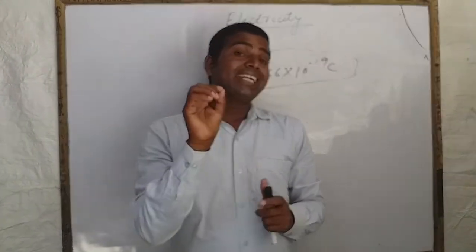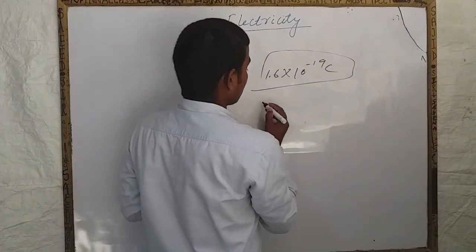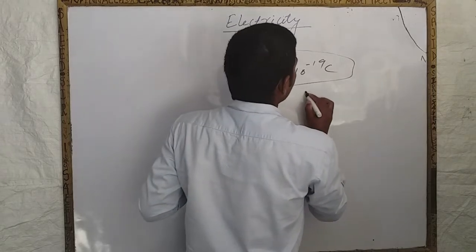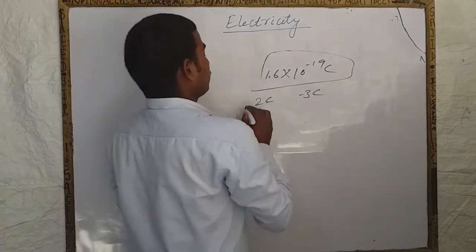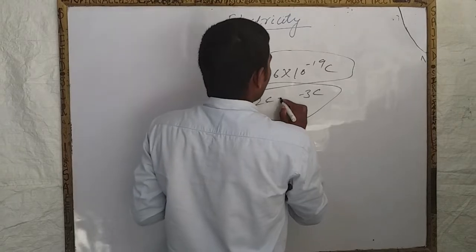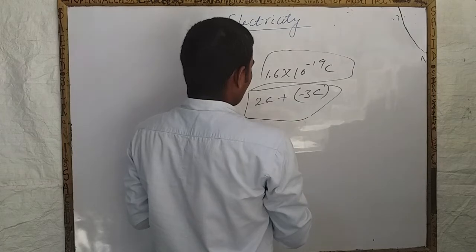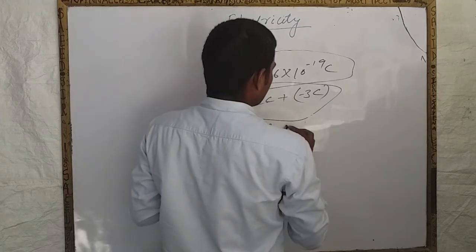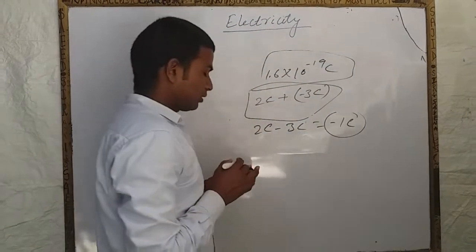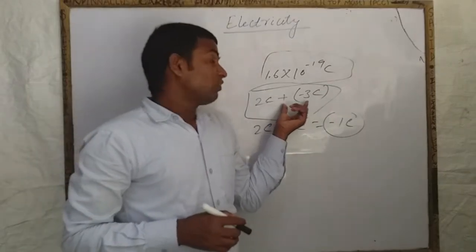Electric charge is additive in nature. Next important property is that electric charge is additive in nature. Additive means suppose here is 2 coulomb and here is minus 3 coulomb. If we want to calculate the net charge, then we simply add these. Then we will get 2 coulomb plus minus 3 coulomb, which means we will get minus 1 coulomb. This will be your answer. It means that electric charge is additive in nature.